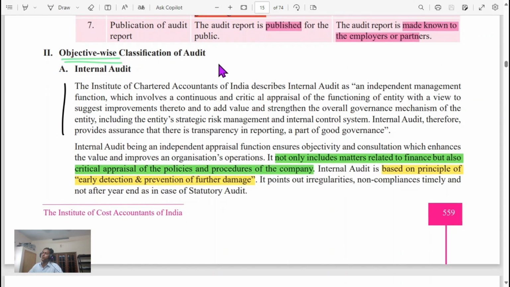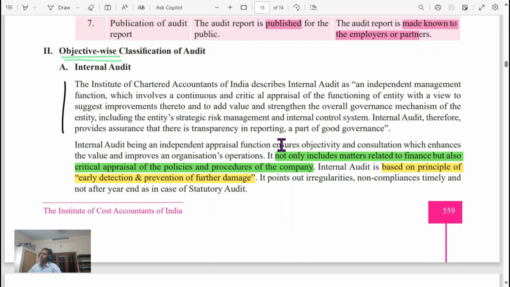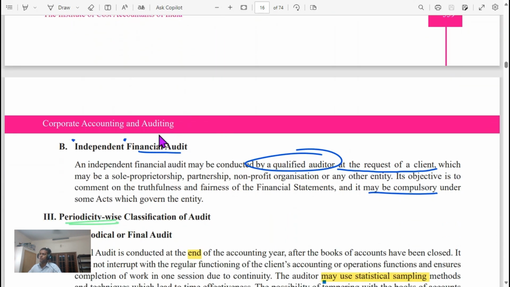Objective-wise classification of audit. First, internal audit. It not only includes matters related to finance but also critical appraisal of policies and procedures of the company. Internal audit is based on the principle of early detection and prevention of further damage. Independent financial audit. An independent financial audit may be conducted by a qualified auditor at the request of a client, which may be a sole proprietor, partnership, non-profit, or any other entity. Its objective is to comment on the truthfulness and fairness of the financial statements, and it may be compulsory under some act which governs the entity.